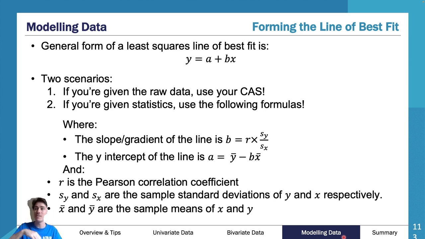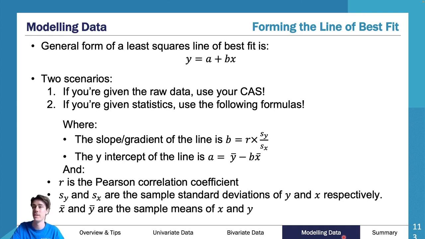These formulae read: b equals, so your slope, your gradient, or your m value, b is equal to your Pearson's correlation coefficient multiplied by your standard deviation of y divided by your standard deviation of x. Really important, that is how that works. You do b first. Calculate b, because then you need your b value to find your a value. And your a value is equal to your mean of y take away b multiplied by your mean of x. So you need your b value first.